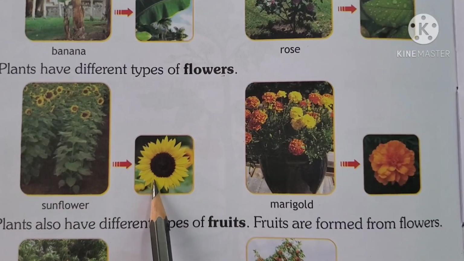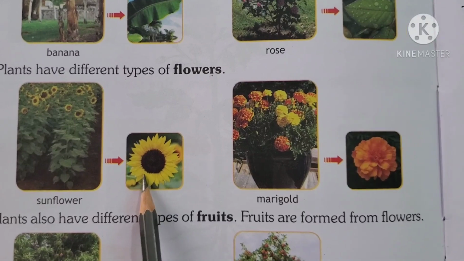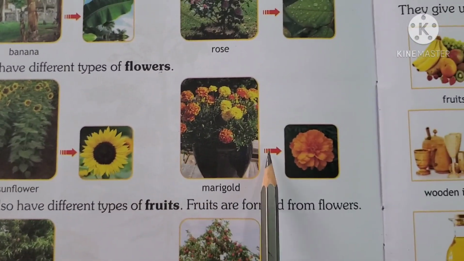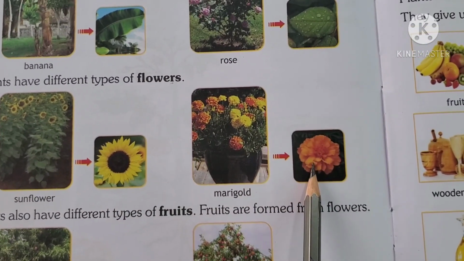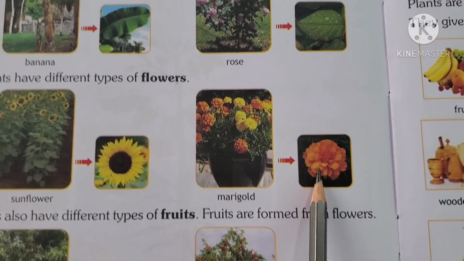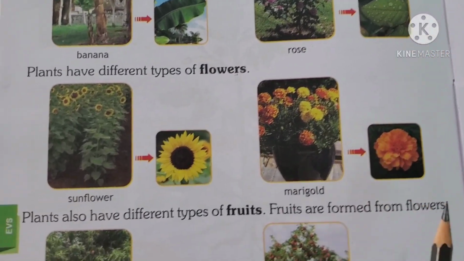Plants have different types of flowers too. See, which flower is this? Yes, sunflower. And this is marigold. Aren't they beautiful? Yes, they are very beautiful.